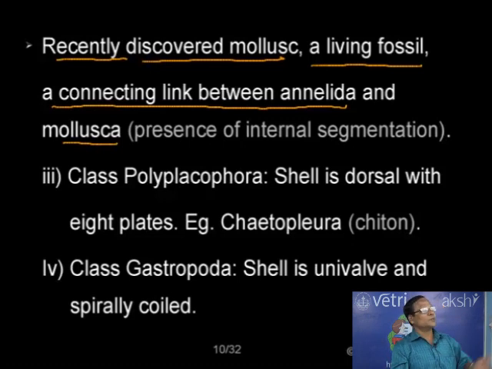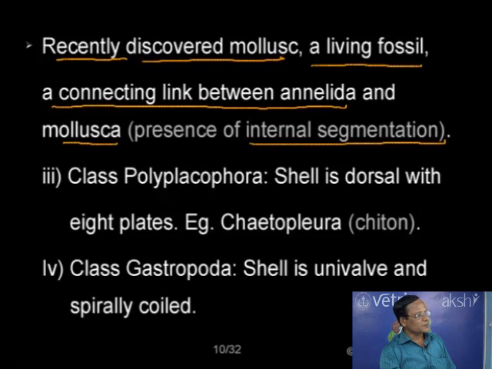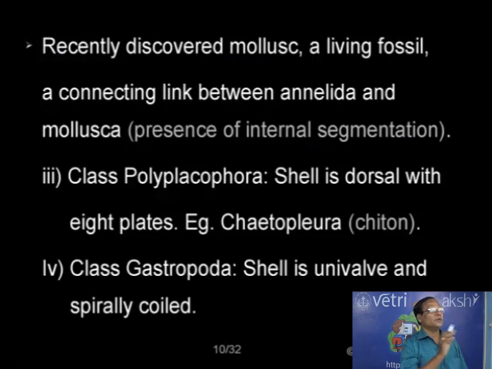But in the case of this mollusk, the body is segmented internally. So the presence of internal segmentation indicated that this animal has descended from an annelid-like ancestor. That is why it is a connecting link. So three important characteristics: a recently discovered mollusk, a living fossil, and a connecting link between Annelida and the mollusks.